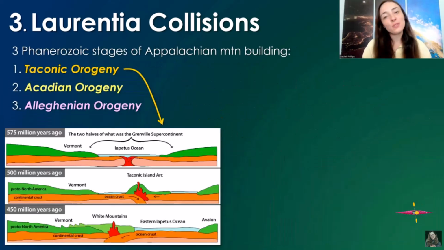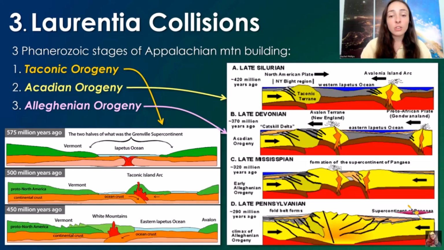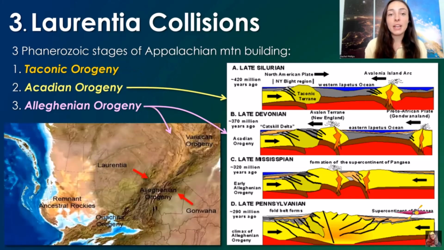In any case, this first stage of mountain building involved the collision of Laurentia with an island arc. This second stage also involved the collision and accretion of an island arc onto Laurentia, and the third stage finally set in the collision of Gondwana with Laurentia, which was the event that led to the beginning of Pangaea's formation, the major supercontinent that existed thereafter until the Mesozoic when it began to break up.